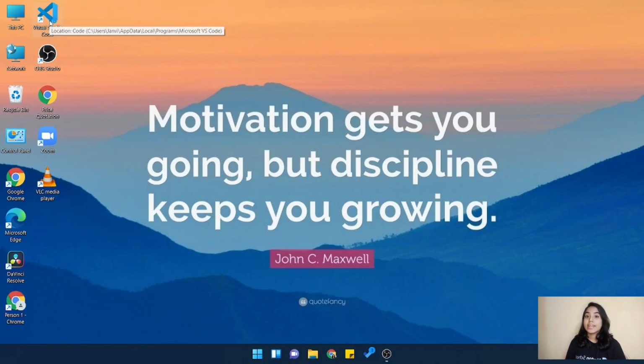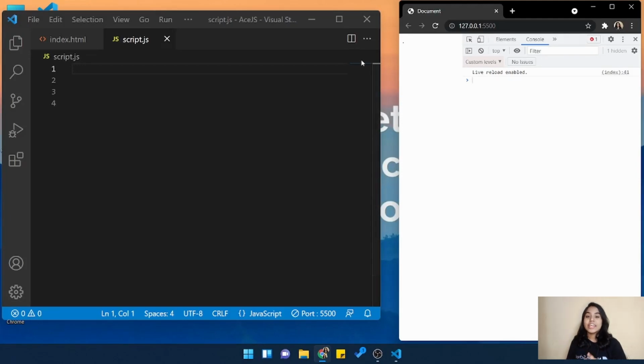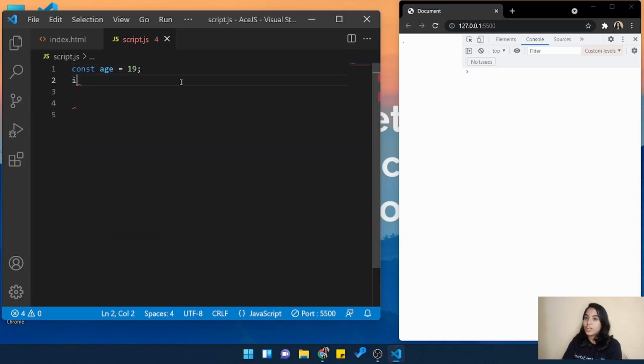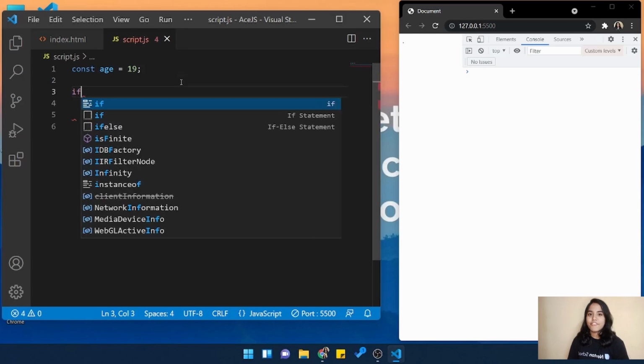Now if I give you one example on a website, there are some websites which are only 18 plus, so they will check that if your age is 18 plus, then only allow the user to visit our website. If you are not 18 plus, then it will not allow you to enter the website. Let us see what if-else statements mean. So for writing an if-else statement, suppose let me write one const and I will write age as 19. Now to check if the person is 18 plus, then only allow him to enter into the website. Otherwise, don't allow him to enter. So how will we write that in if-else statements?